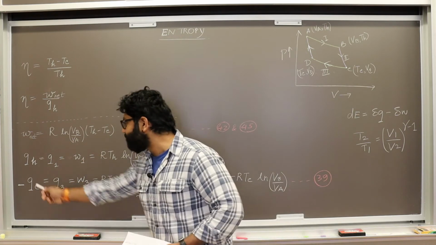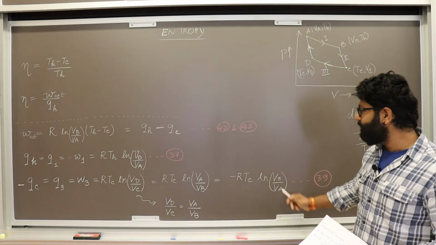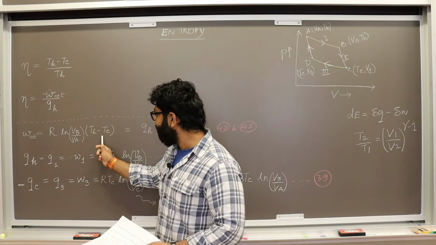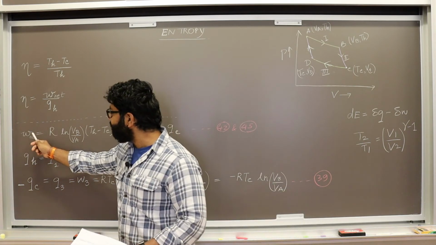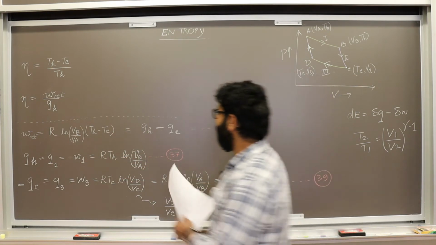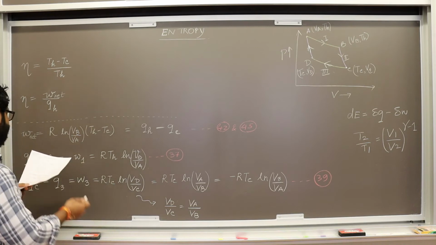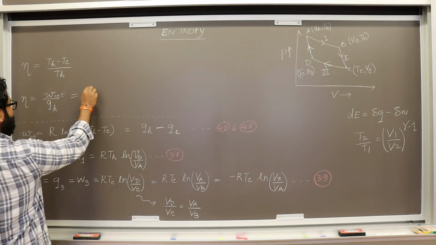Now minus of QC came out to be minus of RTC ln VB by VA. So basically the W net came out to be equal to QH minus QC, and we will be using this in here.